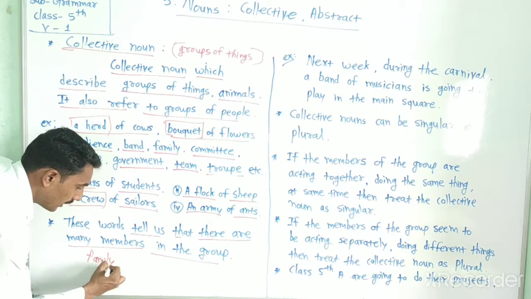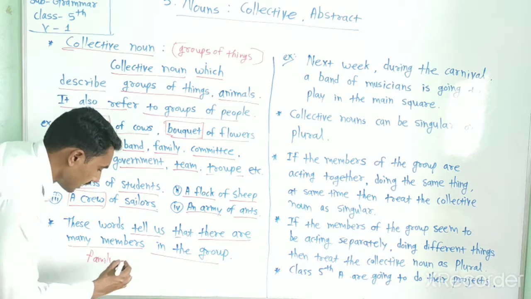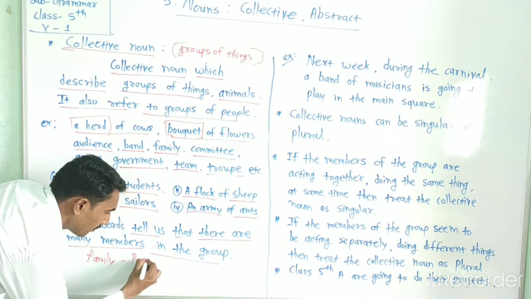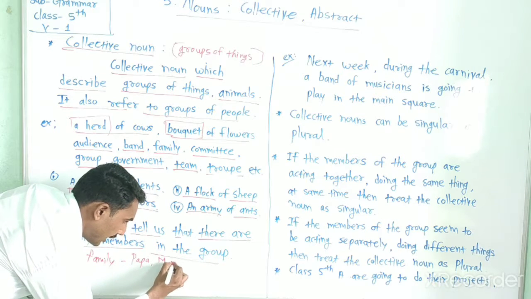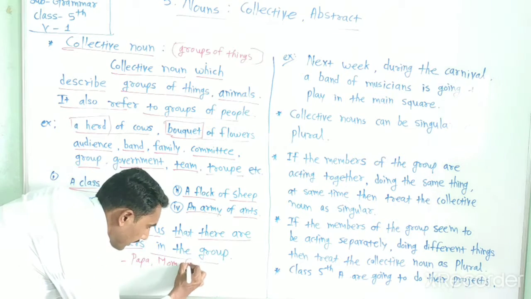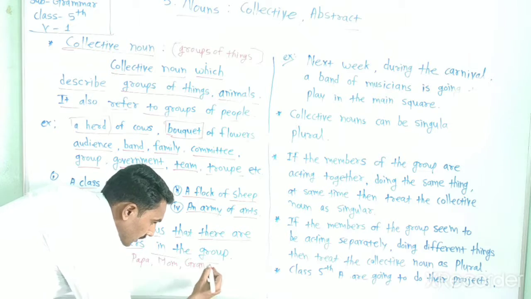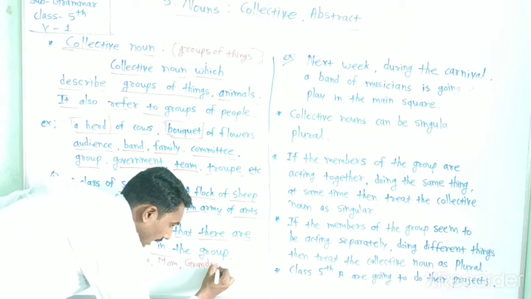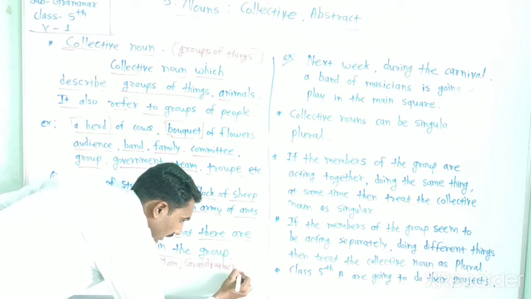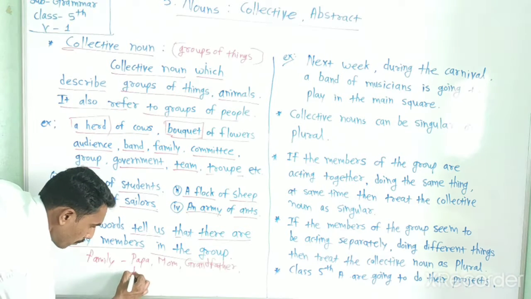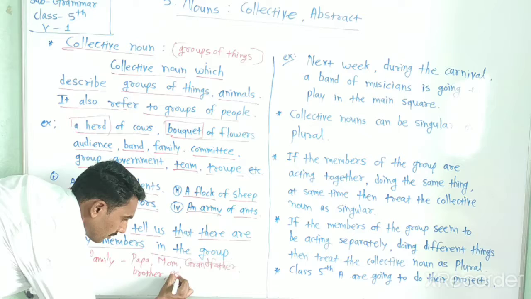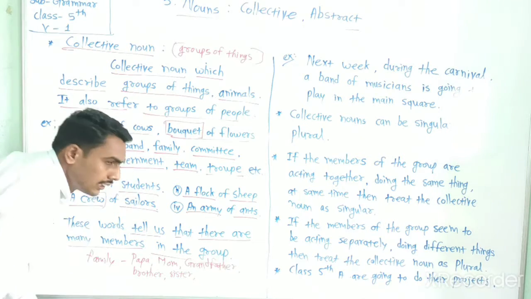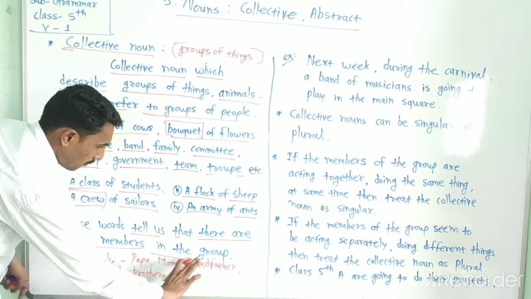In a family, there are many members like Papa, Mummy, mom, grandfather, grandmother, brother, sister, cousin, aunt, uncle. Like this, many members.